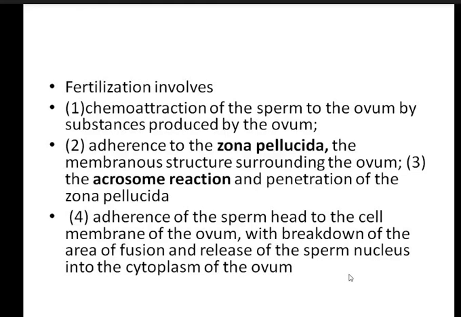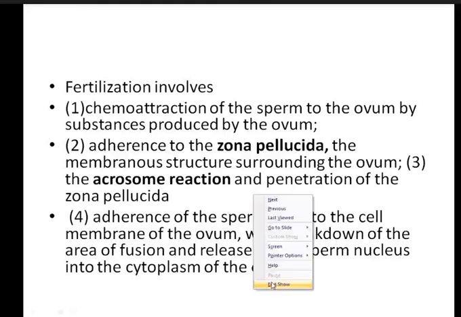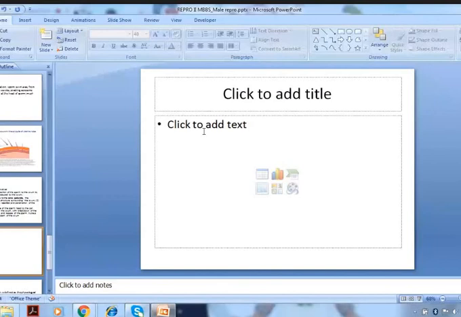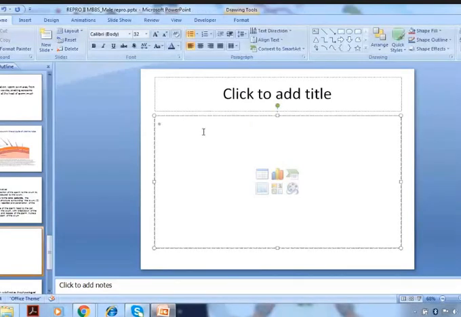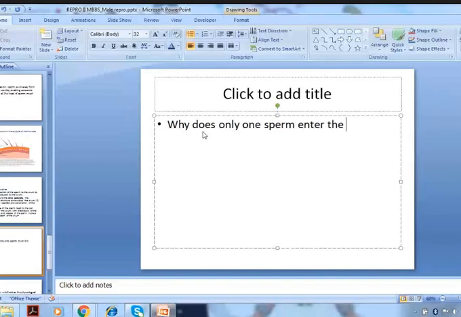Why does only one sperm enter the oocyte or ovum, and others do not get to enter?